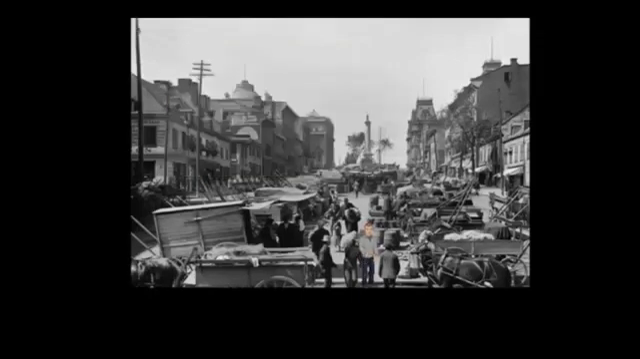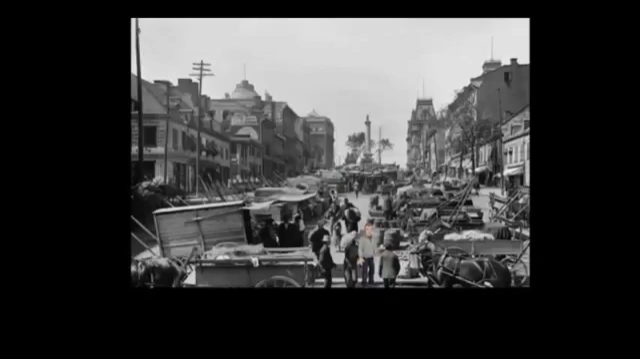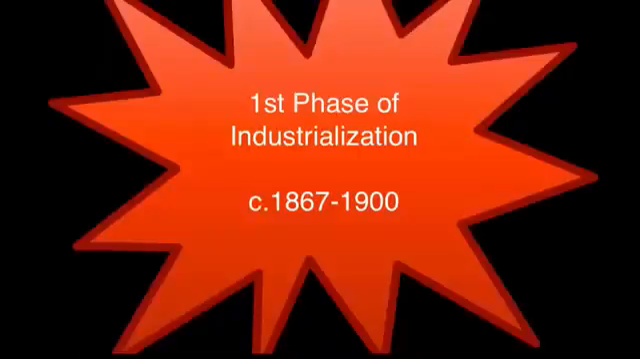The third learning intention is to indicate the factors that contributed to urbanization. The success criteria is I can indicate the factors that contributed to urbanization. And the final learning intention is to explain the characteristics of capitalism and how it contributed to industrialization. The success criteria is I can explain capitalism and how it contributed to industrialization.